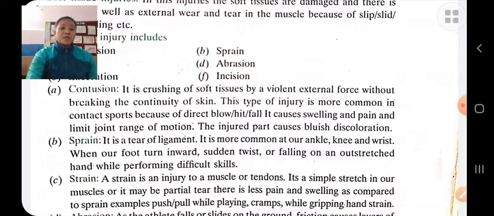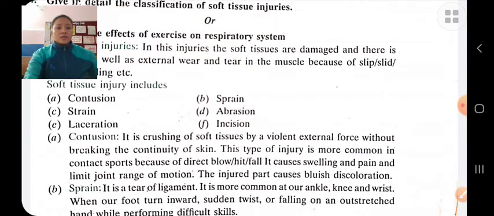Strain. It is a muscle injury in which the muscle fibers are damaged or torn. It is caused by overstretching of the muscle beyond its normal levels or due to a violent pull. It causes acute pain, swelling, loss of functioning of the affected part, etc. It can be prevented by performing proper warming up, avoiding jerky movement, etc.